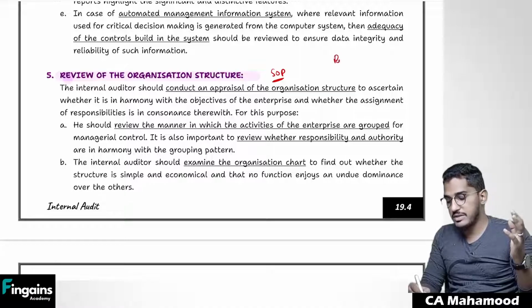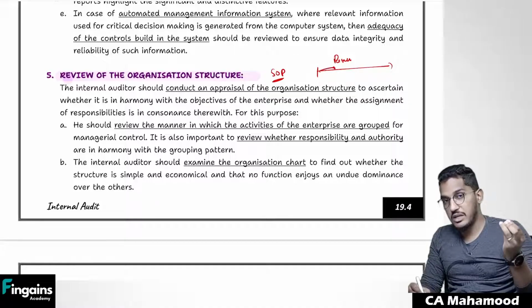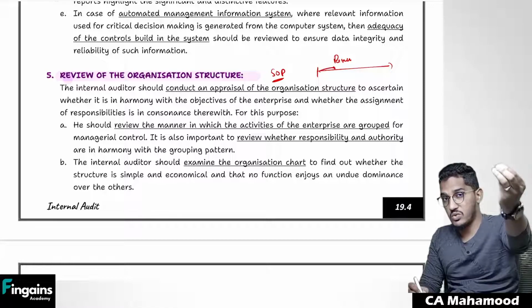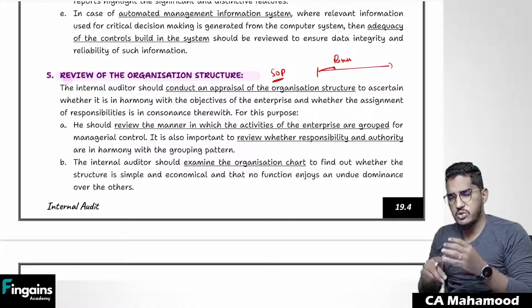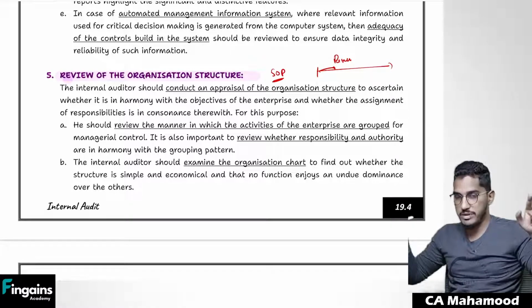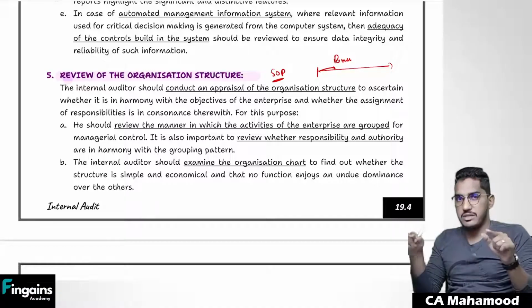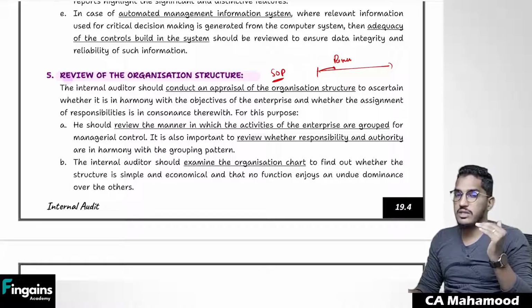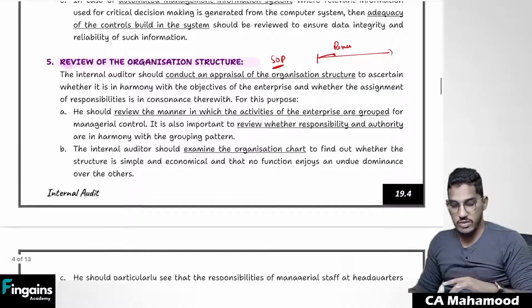Like for example, if a purchase transaction has to happen, what are the various steps involved? Like the purchase department has to make a purchase requisition note, it should go to the vendor, then the negotiation team will finalize the vendor, then a purchase order will go, then the vendor will send the goods, verification should happen, GRN should be raised. So like that, for purchases one complete process will be there, that they will try to document on one piece of paper, and they save it. That we call SOPs. So these kinds of organizational structure the internal auditor is going to verify, basically hierarchy, procedures, policies. So all these things he is going to verify.